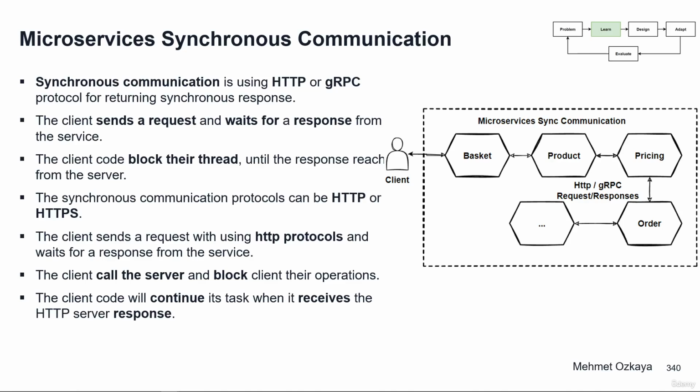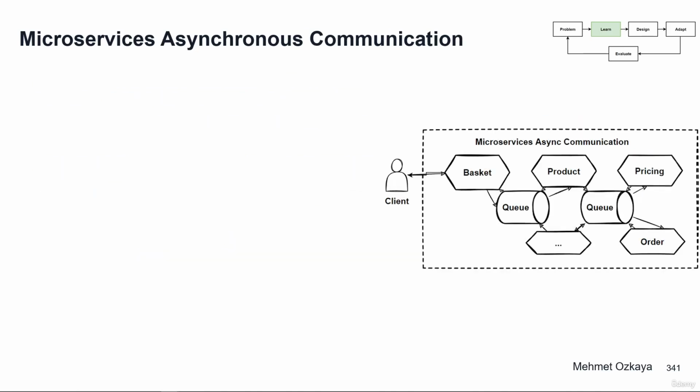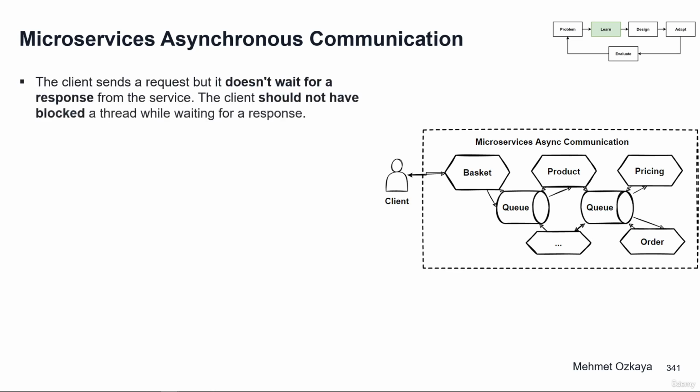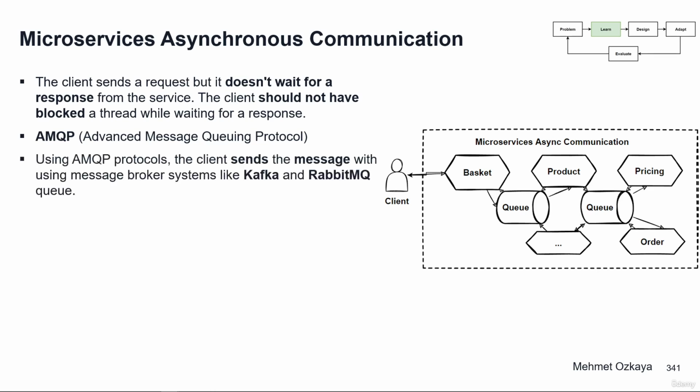Now in this section we will focus on asynchronous communication in microservices. So what is asynchronous communication? Basically, in asynchronous communication, the client sends a request, but it doesn't wait for a response from the server. The key point here is that the client should not block its thread while waiting for a response. The most popular protocol for asynchronous communication is AMQP, which means Advanced Message Queuing Protocol. With the AMQP protocol, the client sends the message using message broker systems like Kafka and RabbitMQ.